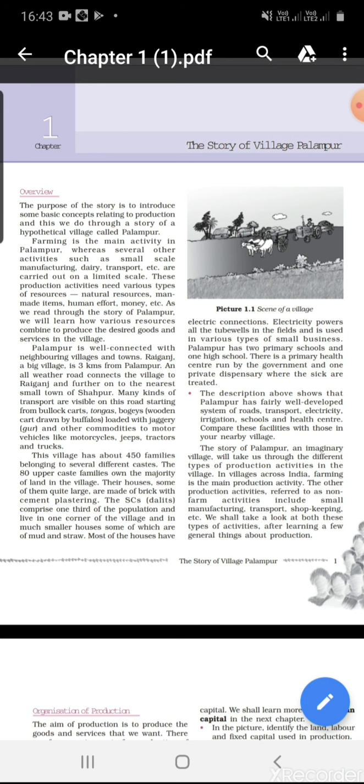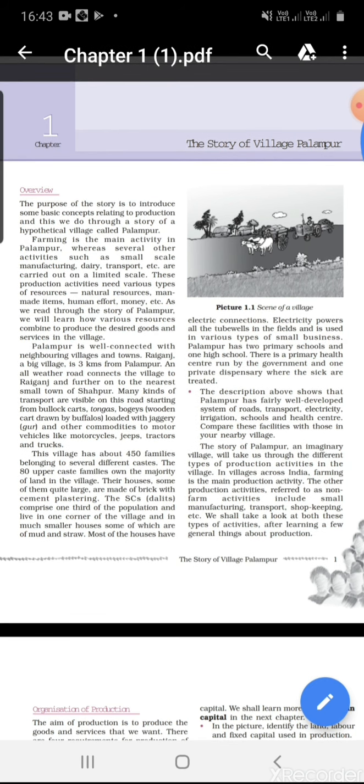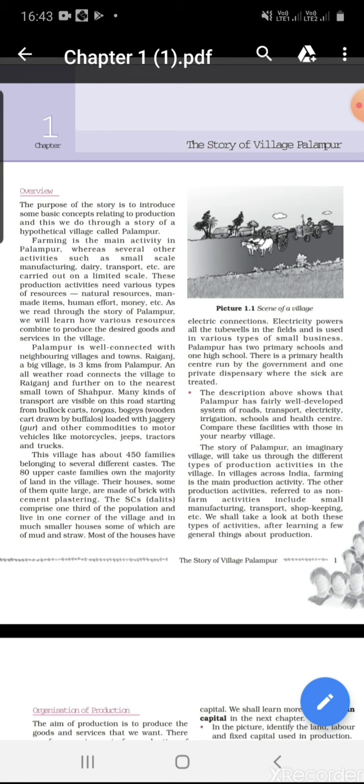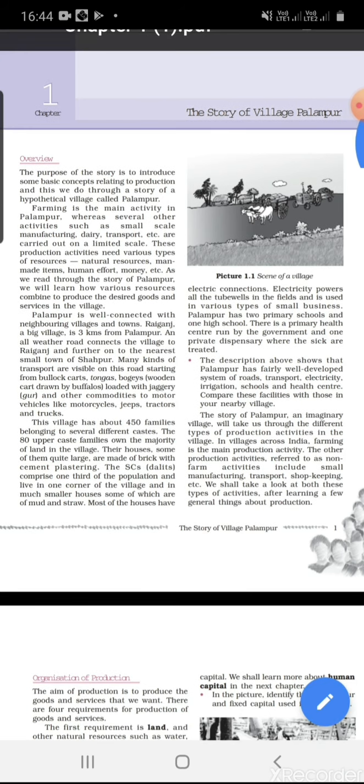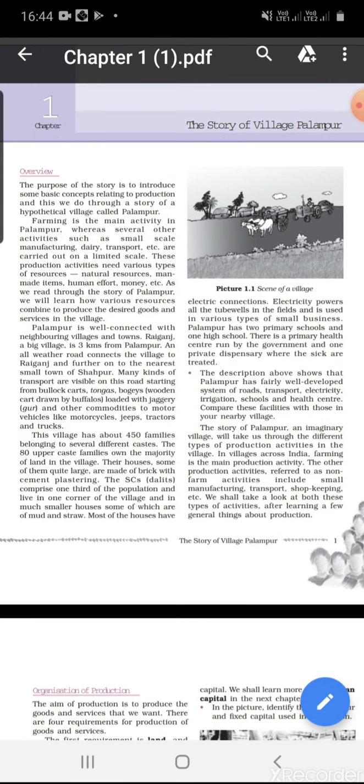The scheduled castes, SCs, comprise one third of the population and live in one corner of the village in much smaller houses, some of which are of mud and straw. One third of the total population, about 150 families, are of the scheduled caste. SC stands for scheduled caste and ST for scheduled tribe. They are Dalits, living at the corner of the village, and their houses are very small, made of straw and mud.